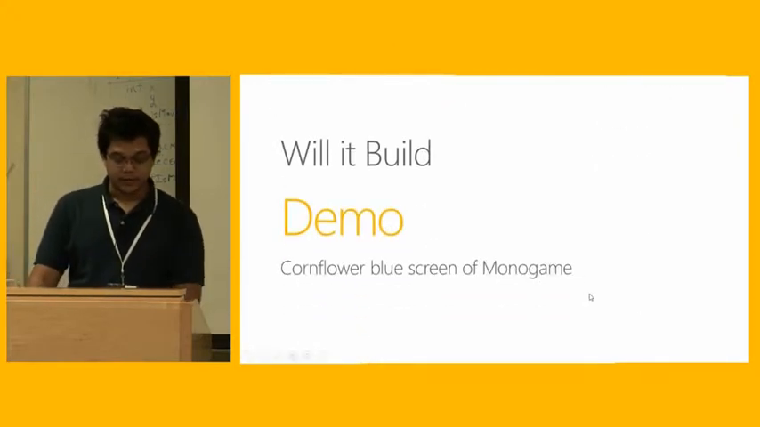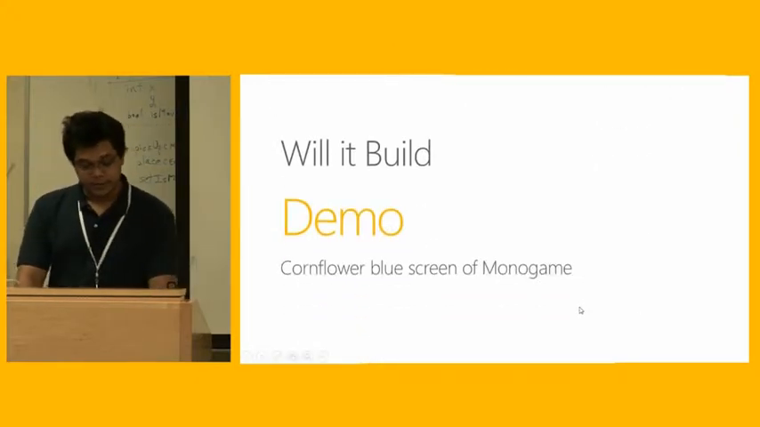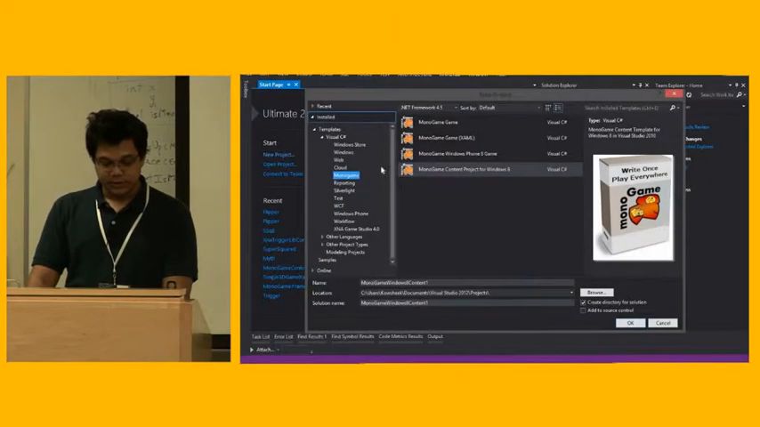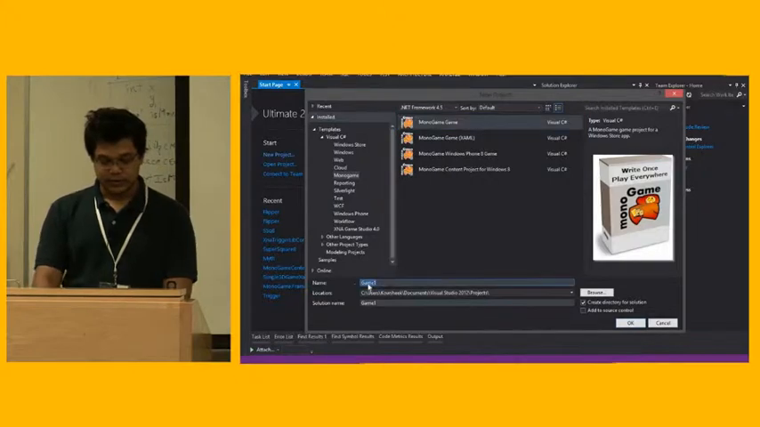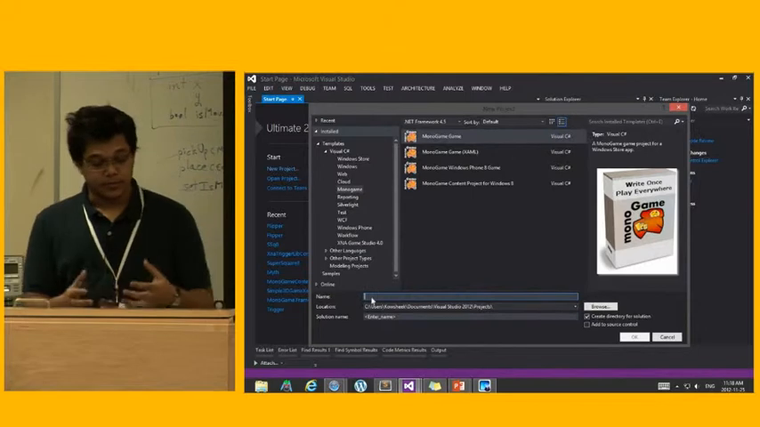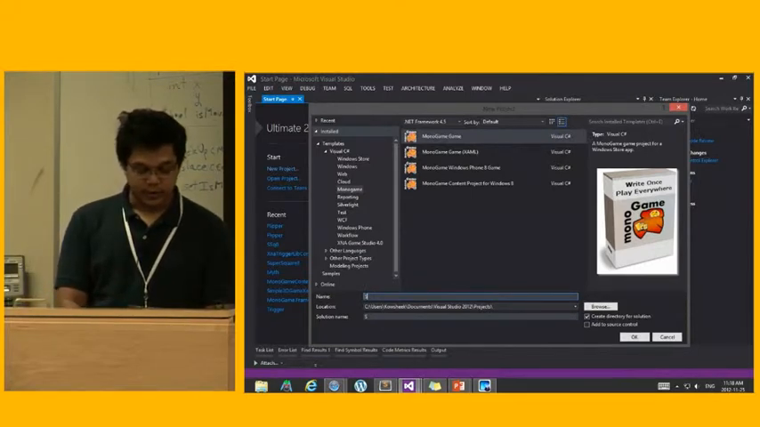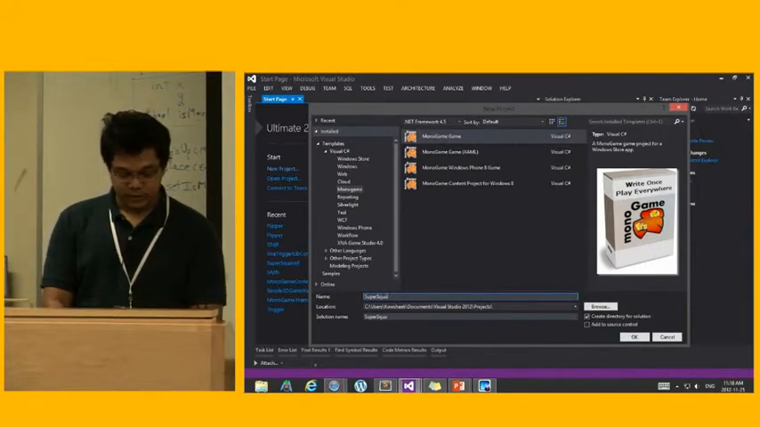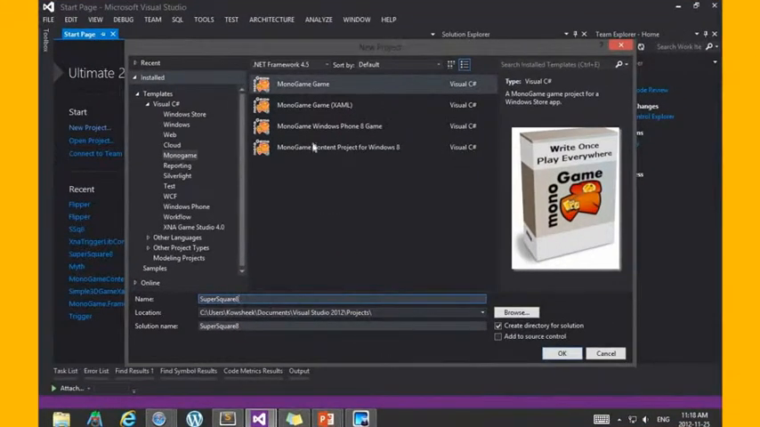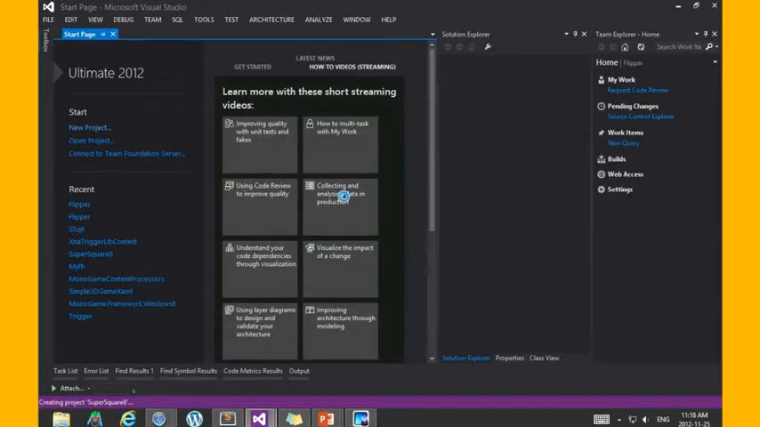And if I run it, I'll get the cornflower blue screen of MonoGame. So I go back to here, make a new project, right? So this one, let's say I want to create... I used to have an XNA game that I'm going to port over, and I know it's called Super Square, but I'm going to call it Super Square 8 because it's going to be only for Windows 8. So first thing I'm going to do is build a MonoGame game and have it called Super Square 8. So here I am now.